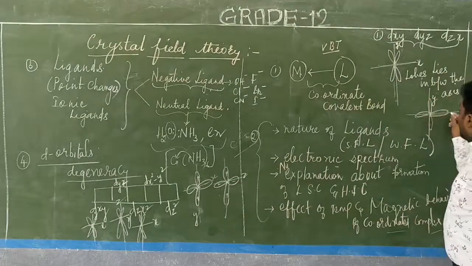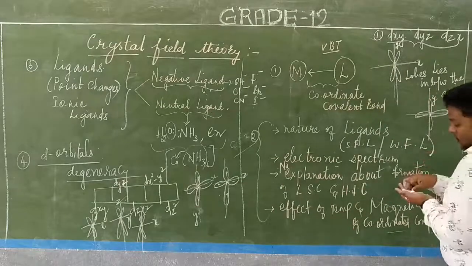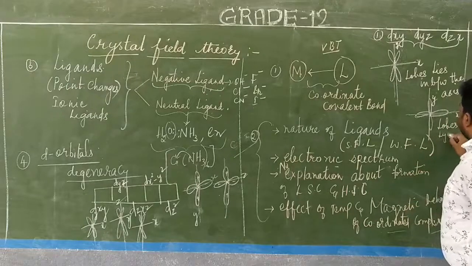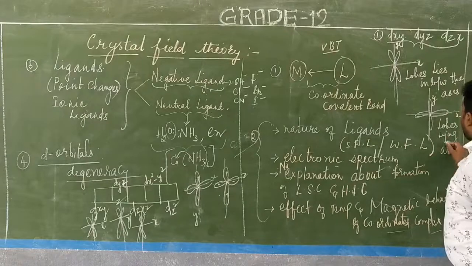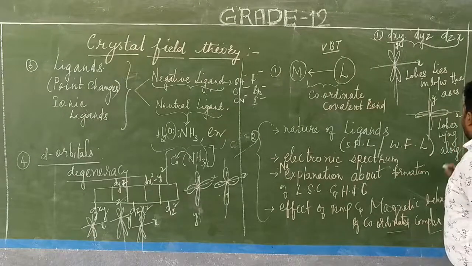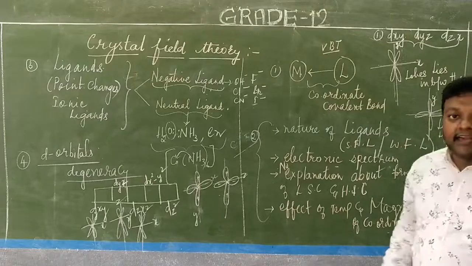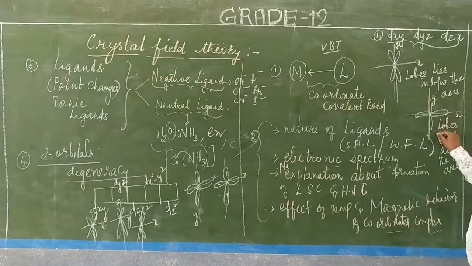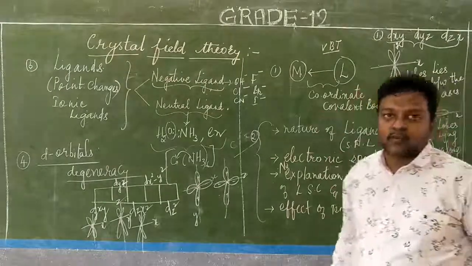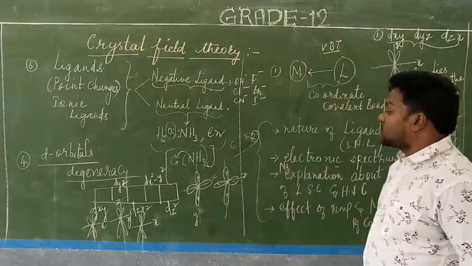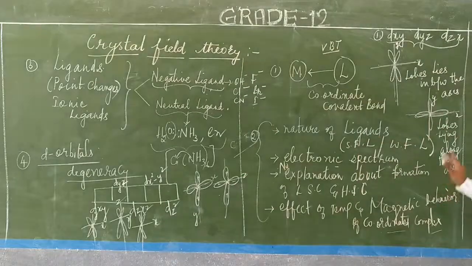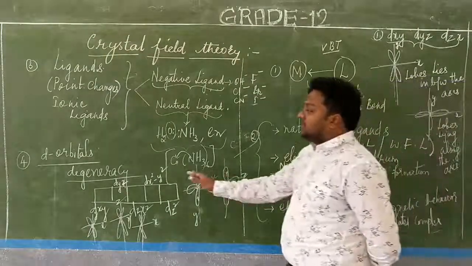For dx square minus y square and dz square, the lobes are lying along the axis.